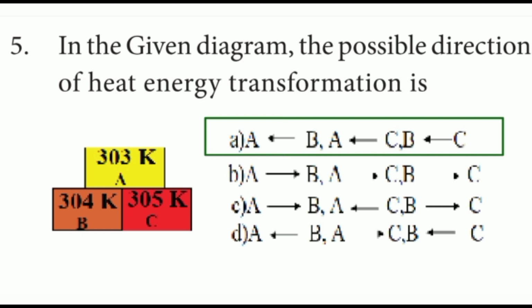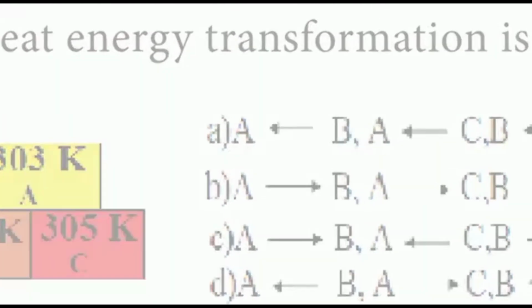Heat energy always transfers from higher energy to lower energy, from higher temperature to lower temperature. By this, answer option A is correct: B 304 Kelvin to A 303 Kelvin, C 305 Kelvin to A 303 Kelvin, and C 305 Kelvin to B 304 Kelvin. So answer A is correct.